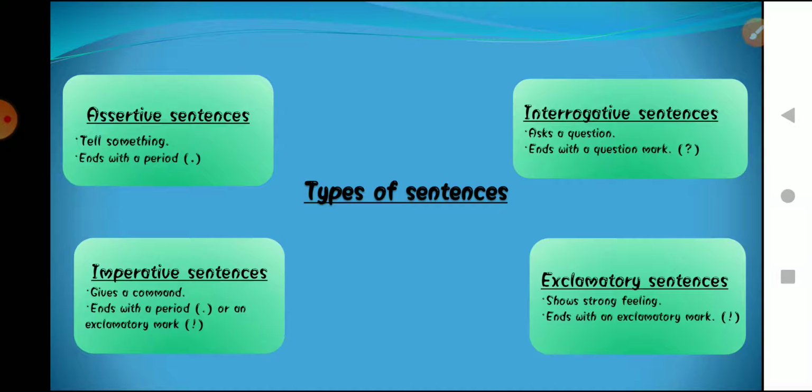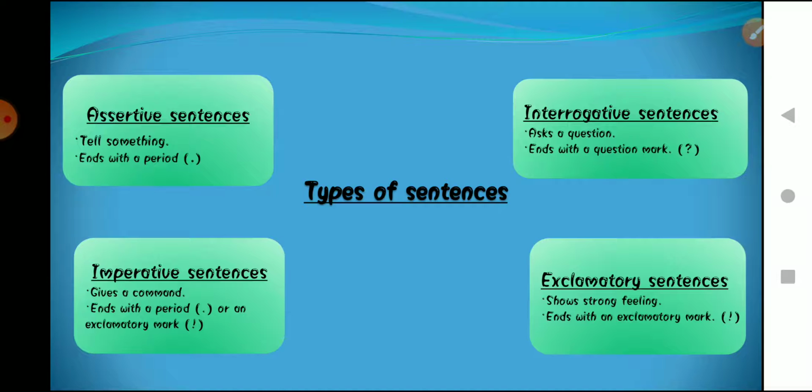For example, if I say, "How rude are you?" or if I say, "What a beautiful voice Lata Mangeshkar has." Both are examples of exclamatory sentences. And one thing also, at the end of an exclamatory sentence we put an exclamation mark.